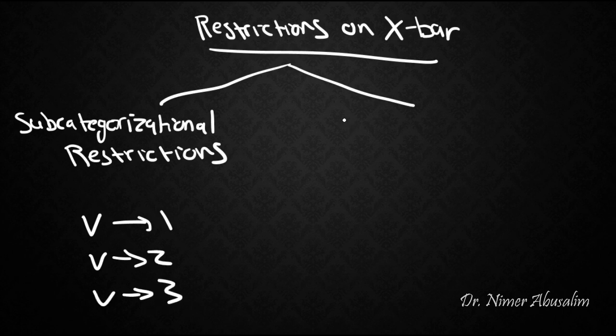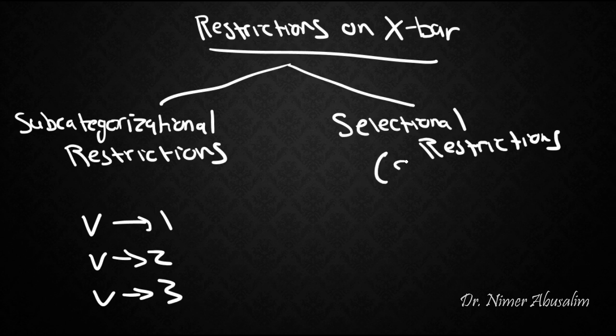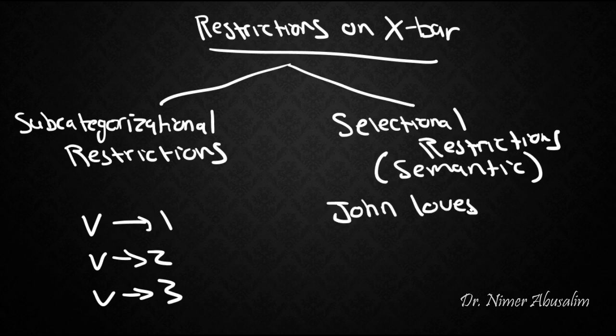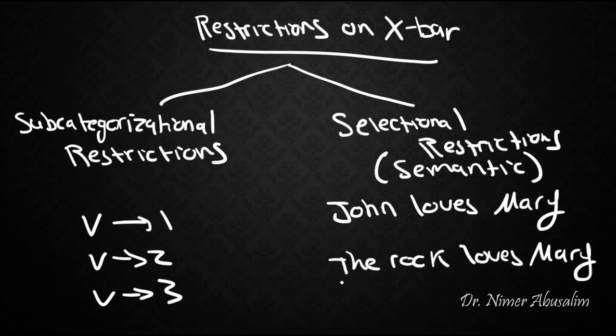And then we have the selectional restrictions. Now these are semantic in nature. What these restrictions will do will tell us that it is fine to say that John loves Mary, but it is not okay to say that the rock loves Mary, because the rock cannot love. So this is semantic information.